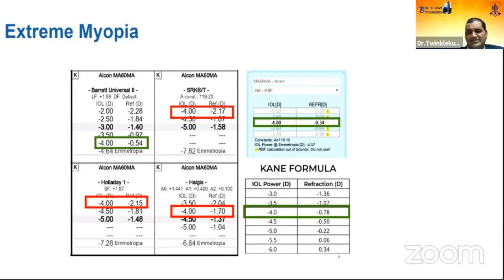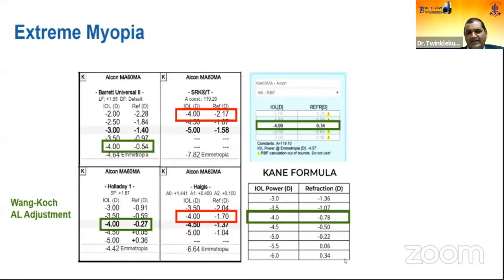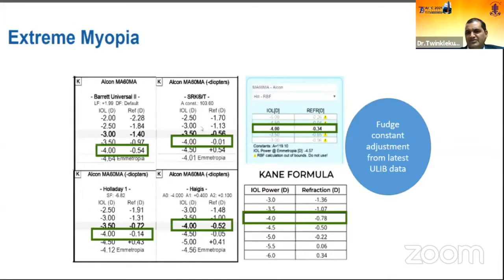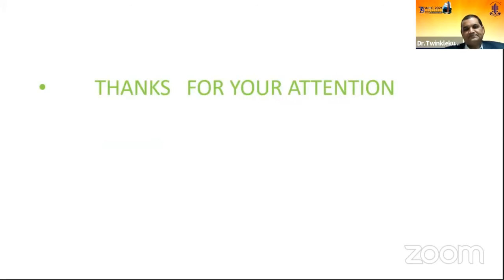But considering the long eye, when you go for the Wang-Koch adjustment, with the constant adjustment from the latest ULIB data, the newer ULIB for high myopia, that gives nearly the same results, even for the third generation formulas. I think this extreme high myopia will be taken care of by Dr. Sonu. Thanks for your attention.